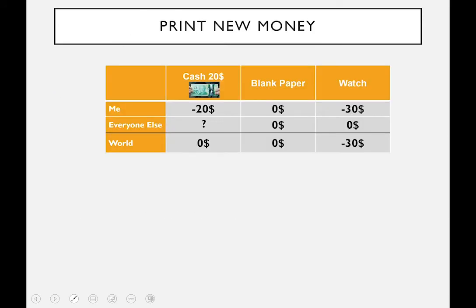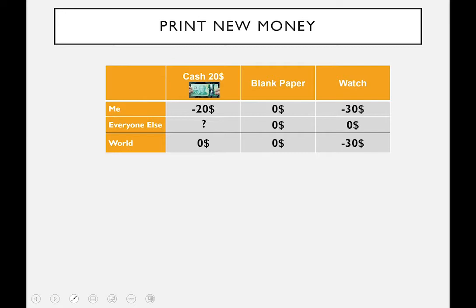Now, what about printing? Third possibility, you could print money. This one's kind of interesting. I want to look at it this way. Imagine we've got $20 cash, a blank piece of paper, and a cheap watch that's $30. If I destroy the $30 watch, I throw it on the ground and just break it, well, I lose $30. What does anybody else in the world lose? Well, nothing. It's not their watch. What does the world lose? Well, the world just lost a $30 watch.